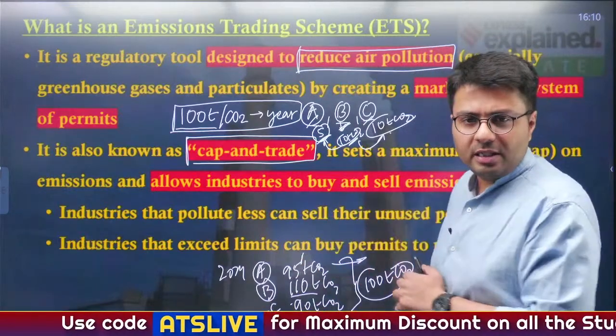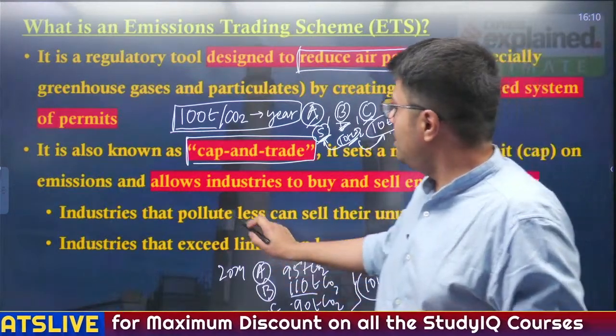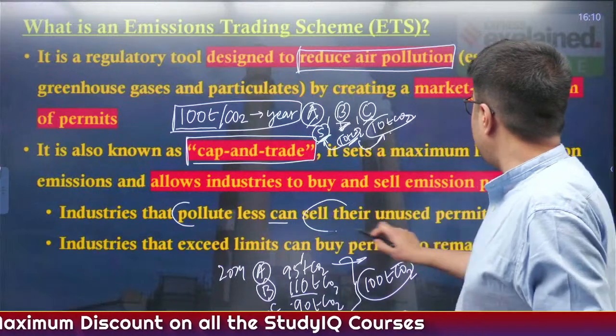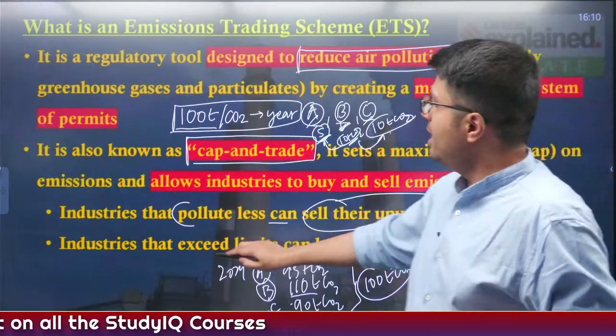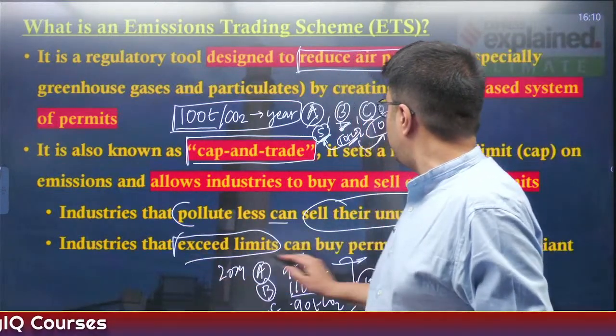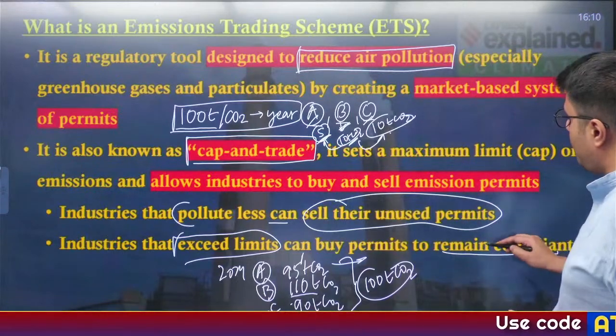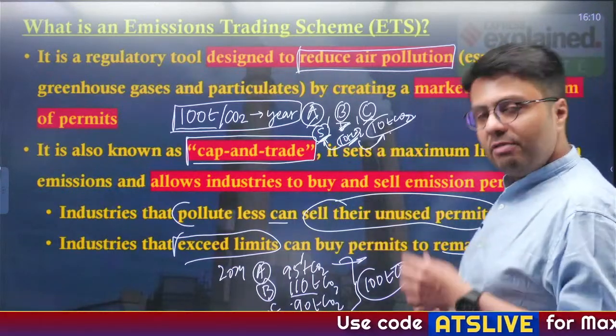Any doubt in how this cap and trade system works? So industries that pollute less can sell their unused permits. Similarly, industries that have exceeded their limits can buy permits to remain compliant from the industries who have permits left with them.